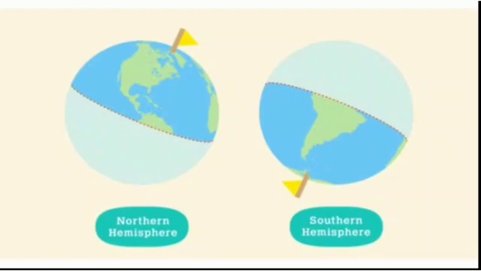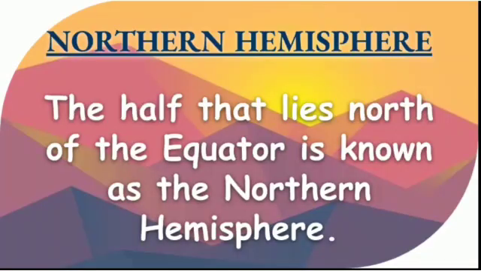Let's know about it in detail. Northern hemisphere. The half that lies north of the equator is known as the northern hemisphere. Do you understand? Yes. Because the earth has four directions, you know that? North, south, east and west. It has 90 latitudes. 90 latitudes are there in the northern hemisphere.